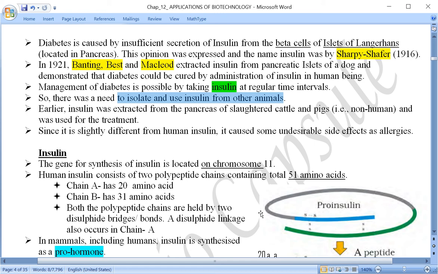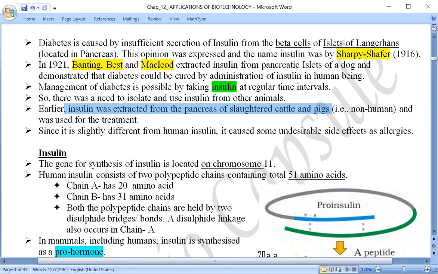As a result, this insulin has to be provided from some external source, and that external source can be some other animal. So what happened earlier? The insulin that was given to the human diabetic patient was extracted from the pancreas of slaughtered cattle and pigs.